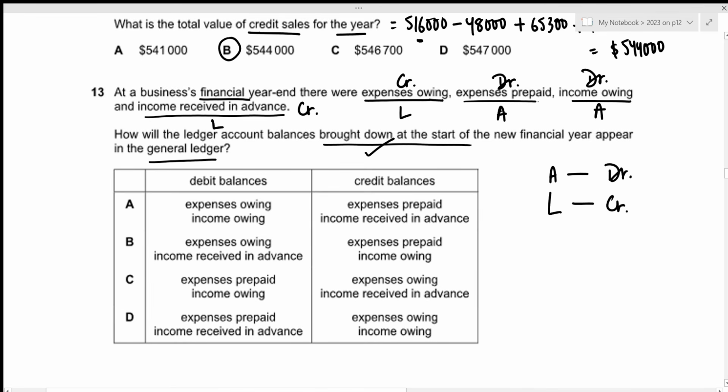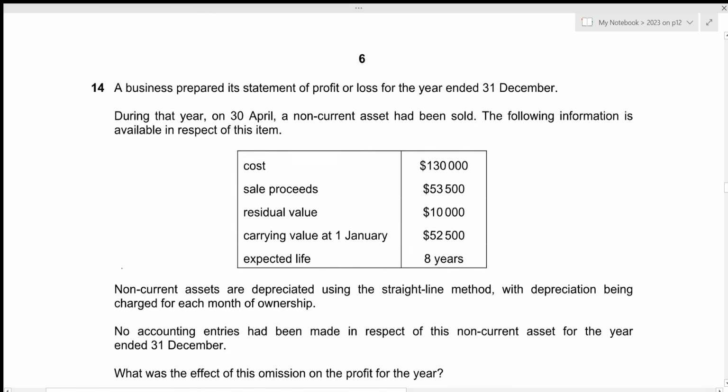So for the debit side, we are looking for expenses prepaid and income owing. So income owing is there, but this is expenses owing. Option A is incorrect. Then we have expenses owing, again incorrect. Then we have expenses prepaid, that's the one we're looking for, and income owing. This is correct. Now for the credit balances, we are looking for expenses owing and income received in advance. So we have expenses owing and income received in advance on the credit side as well. So option C will be our correct answer.